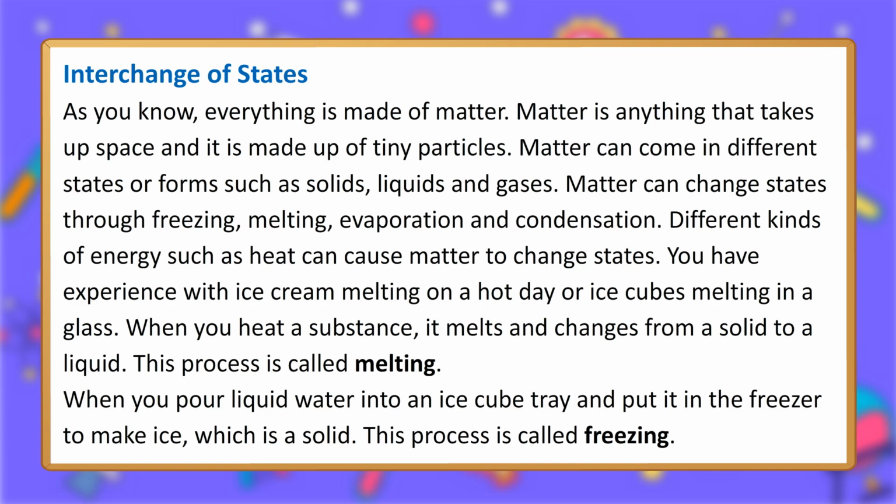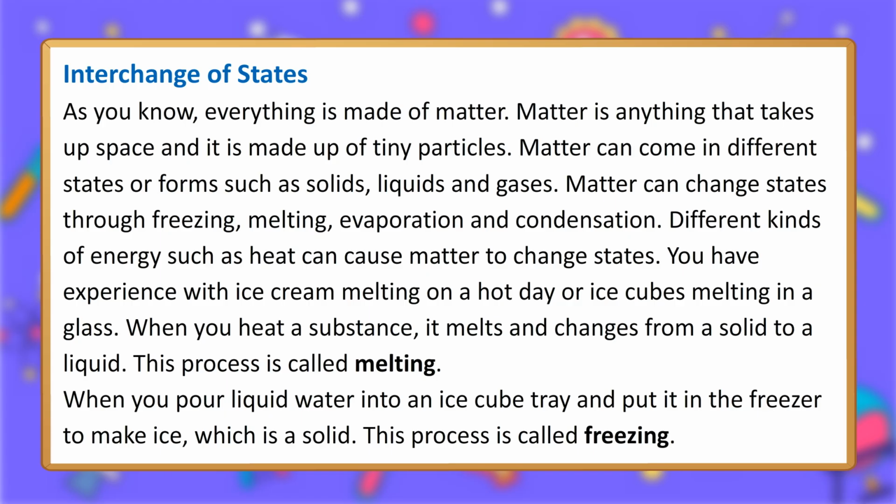Interchange of states. As you know, everything is made of matter. Matter is anything that takes up space and it is made up of tiny particles. Matter can come in different states or forms such as solids, liquids and gases. Matter can change states through freezing, melting, evaporation and condensation. Different kinds of energy such as heat can cause matter to change states.